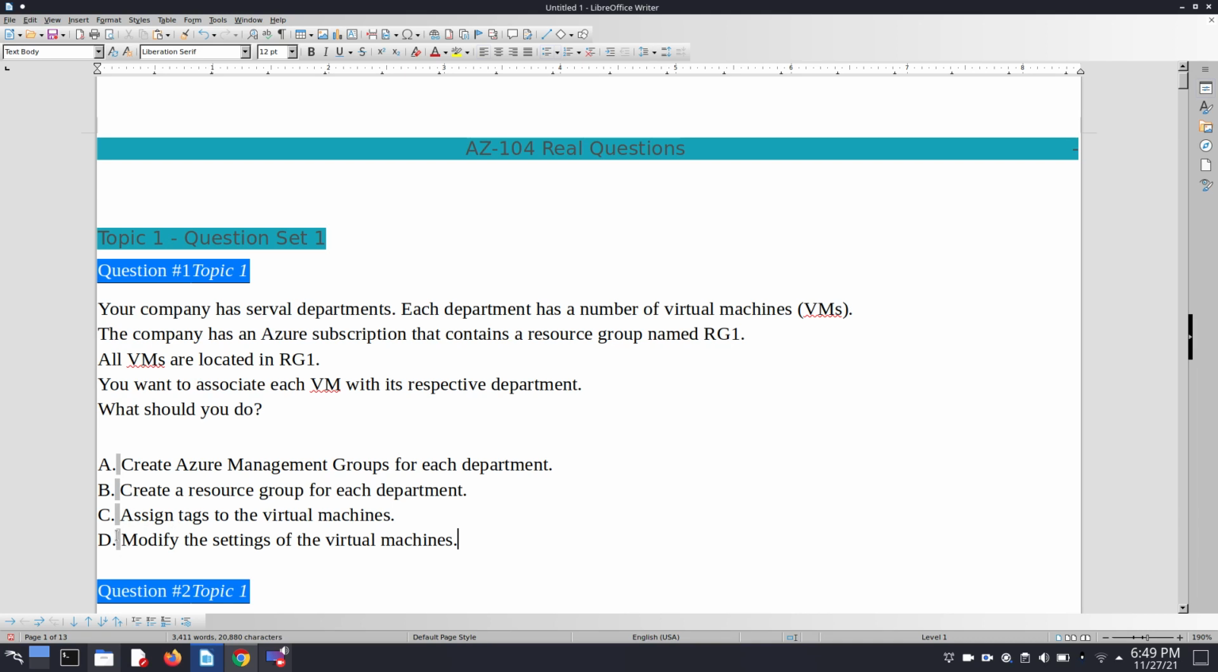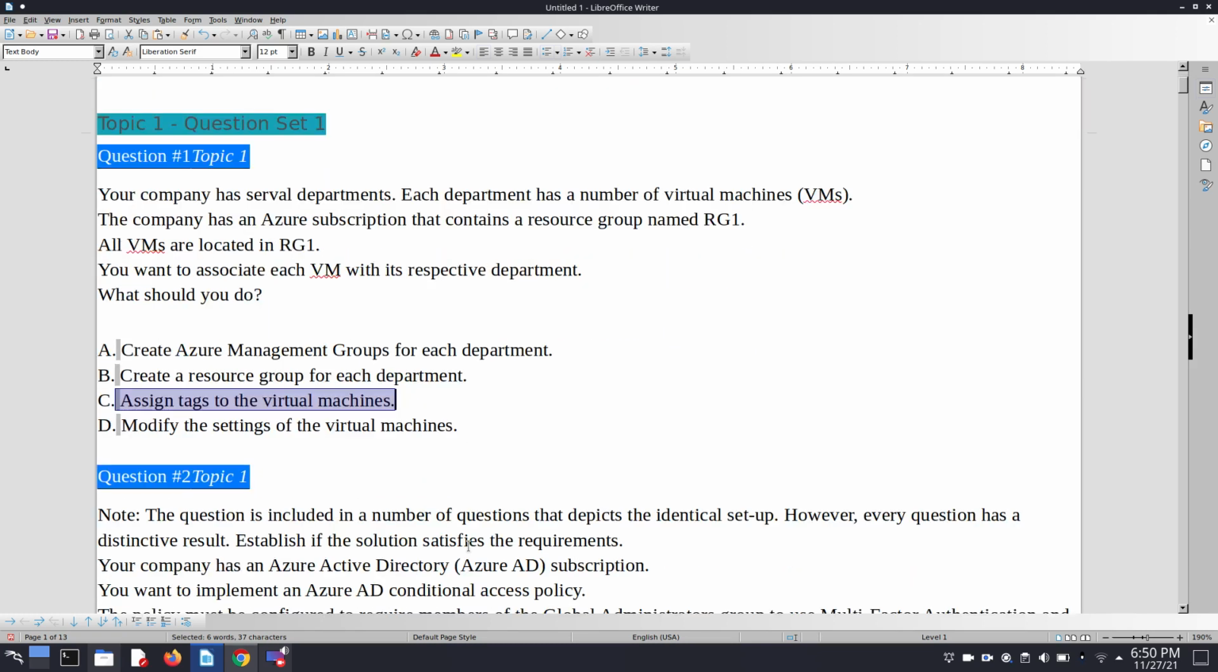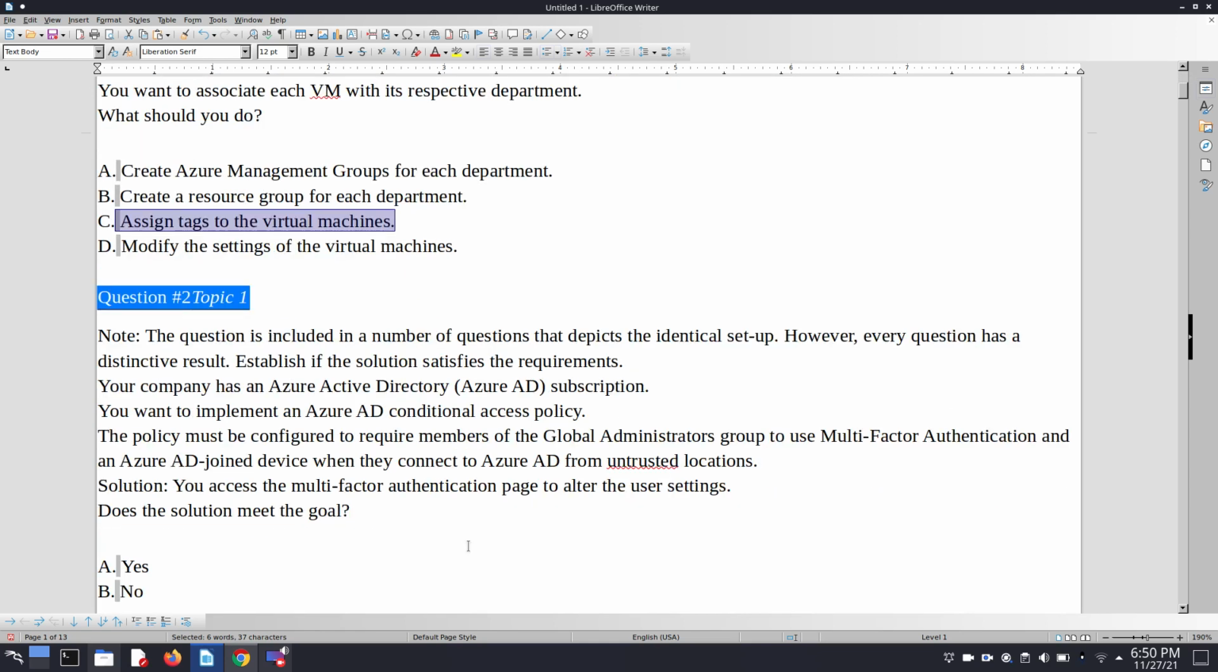So what does option D say? Modify the settings of the virtual machines. After modifying the virtual machine settings, we are not able to achieve our goal here. Our goal is to associate each VM with its respective department. So here we choose option C. Let's move on to the new question.